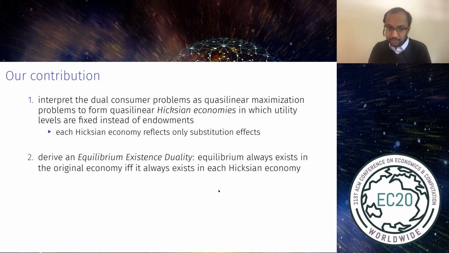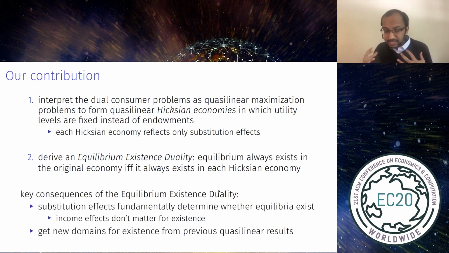Our key technical result is what we call an equilibrium existence duality. This result says that equilibrium always exists in the original economy if and only if it always exists in each of the Hicksian economies. So this relates the existence question in a non-quasi-linear economy to the existence question in a family of quasi-linear economies. And while this result may seem technical, it has two key consequences, which I'm going to describe in more detail through the course of the talk.